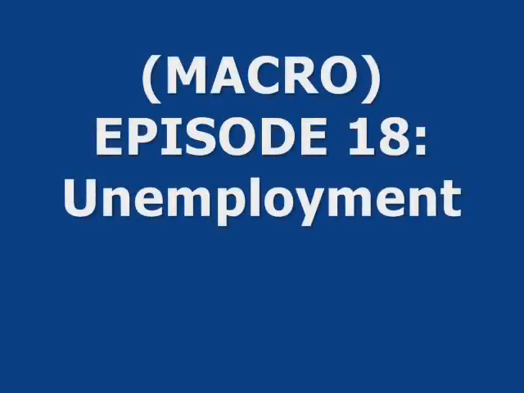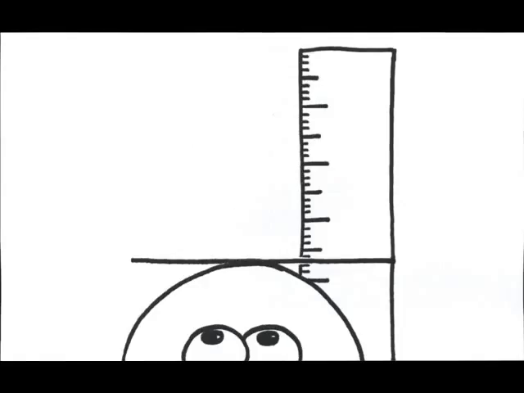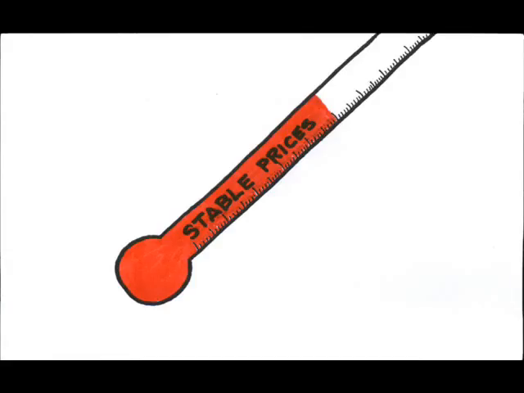Remember that there are three macroeconomic goals that we want to keep an eye on. 1. Stable prices. 2. Low unemployment. And 3. High and sustained growth. We've already addressed goal number 1, stable prices. What about goal number 2, low unemployment?